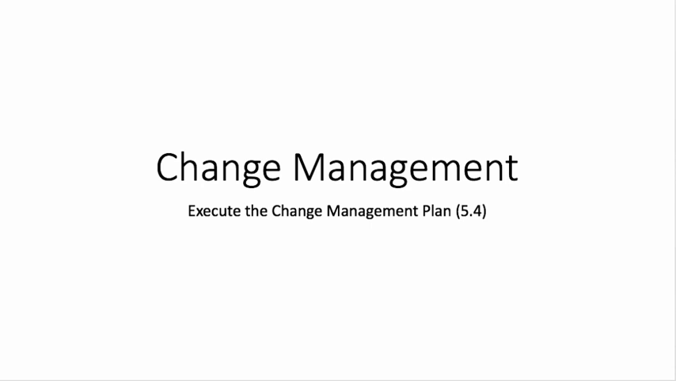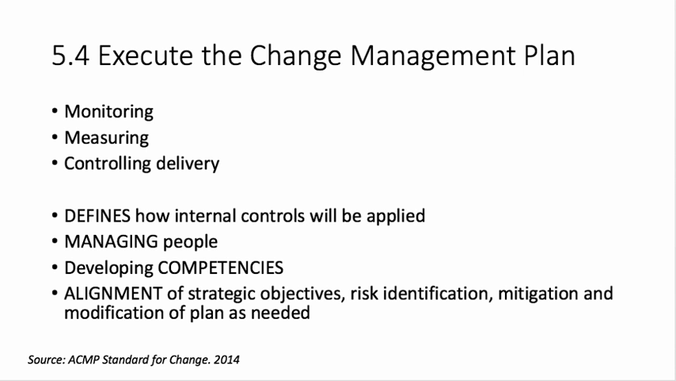In this segment, we're going to review executing the change management plan. The purpose is to address the implementation processes for performing the change activities by monitoring, measuring, and controlling delivery against baseline plans. Change management plan defines how internal controls will be applied. It involves managing people, stakeholders, and sponsors, and other resources while developing employee competencies through learning, development, and knowledge transfer. Executing the change management plan involves alignment of strategic objectives, risk identification and mitigation, and modification of the plan as needed.